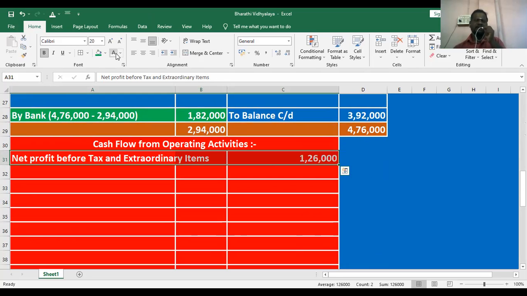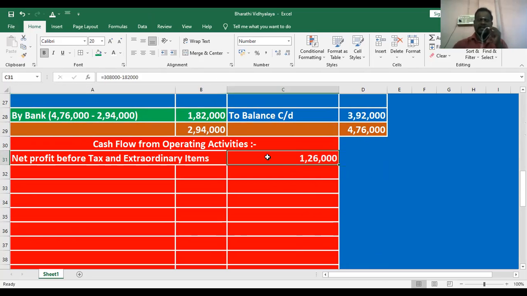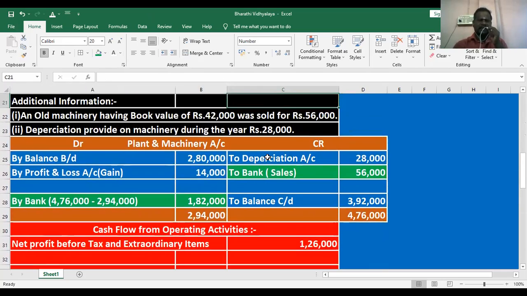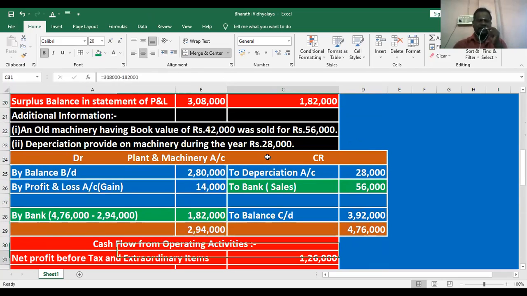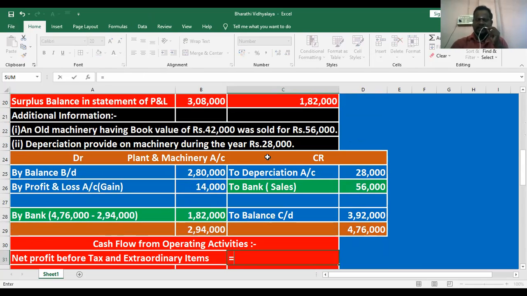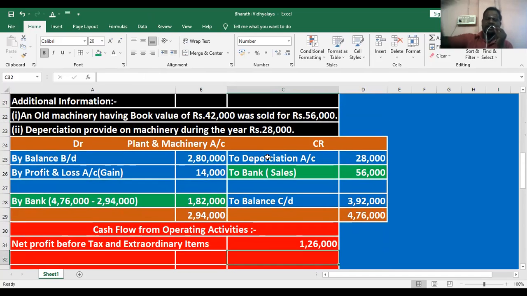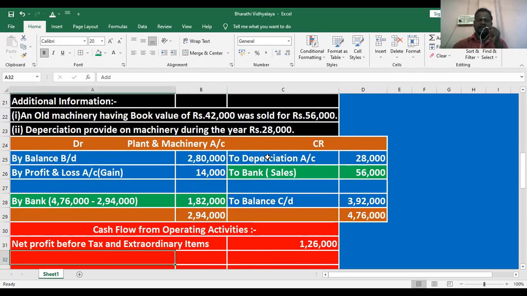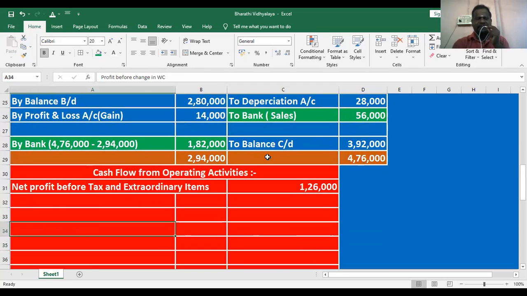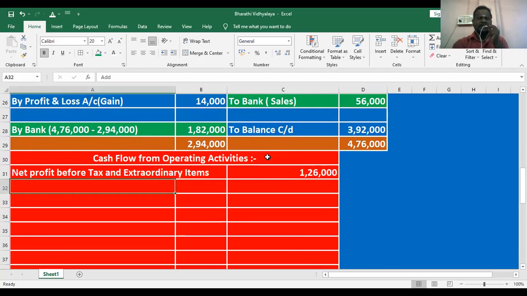Net profit, how do we find it out? Current year 3 lakh 8,000, and last year they are given 1 lakh 82,000. The difference would be mentioned here: 3 lakh 8,000 minus 1 lakh 82,000. It means the 3 lakh 8,000 is a cumulative value, inclusive of last year. Then after that, what will we do? Any non-operating expenses or non-cash items that are mentioned can be considered.